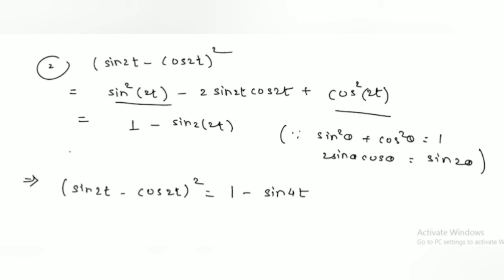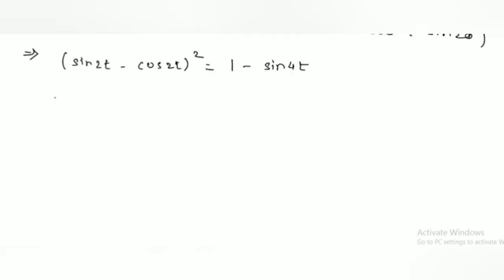So Laplace of (sin 2t minus cos 2t) whole square is equal to Laplace of 1 minus sin 4t.